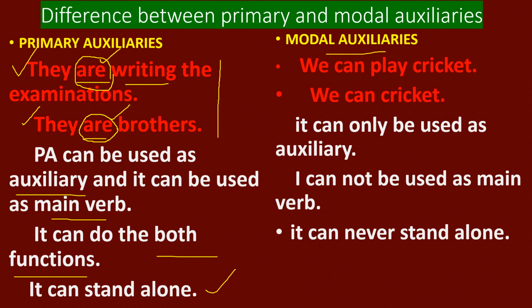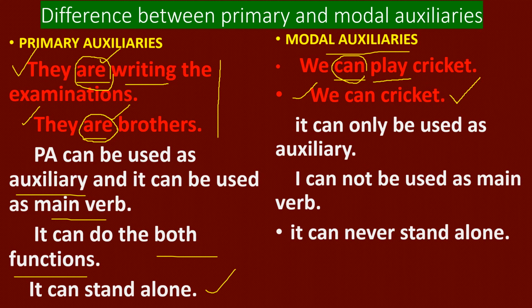Next one, you see the modal auxiliary. We can play cricket. Here can is the auxiliary verb, that is, a modal auxiliary verb. It is used only as an auxiliary because it is used along with the main verb. In the second sense, we can cricket. Does it make any sense? No, it doesn't make any sense.